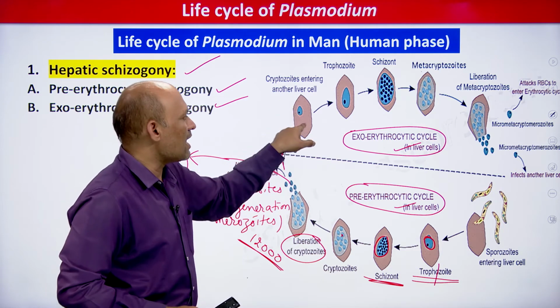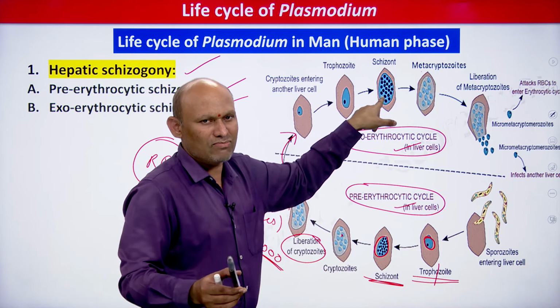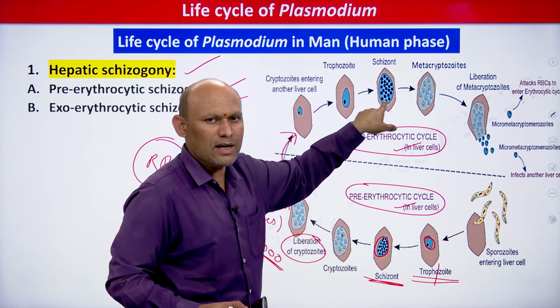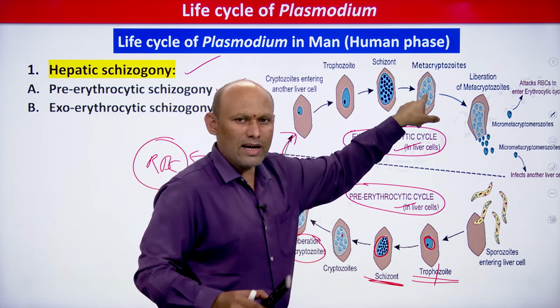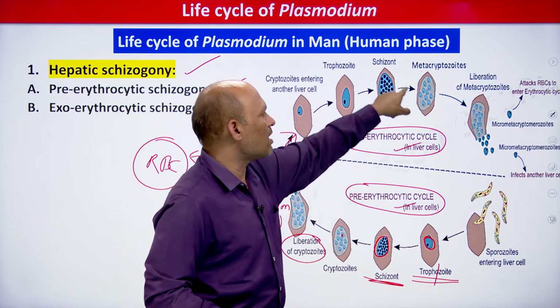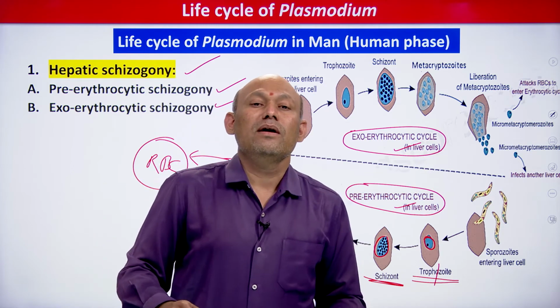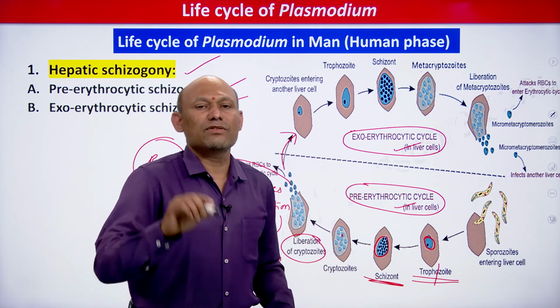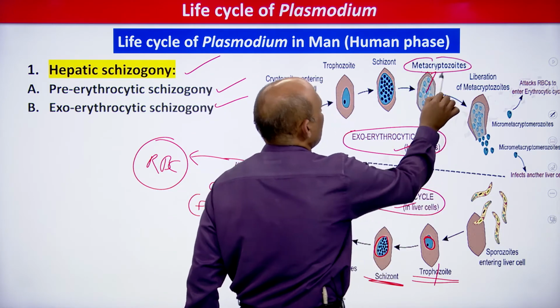You see, cryptozoites are attacking a fresh liver cell, and again it becomes what? Trophozoite, student, right. So the trophozoite undergoes nuclear division, forms a multinucleated stage, the schizont, and again schizogony. Each nuclear bit is surrounded by a small amount of cytoplasm, right? So this time again parasitic stages are formed, and this time they are called what? Metacryptozoites, students. Metacryptozoites are formed now.